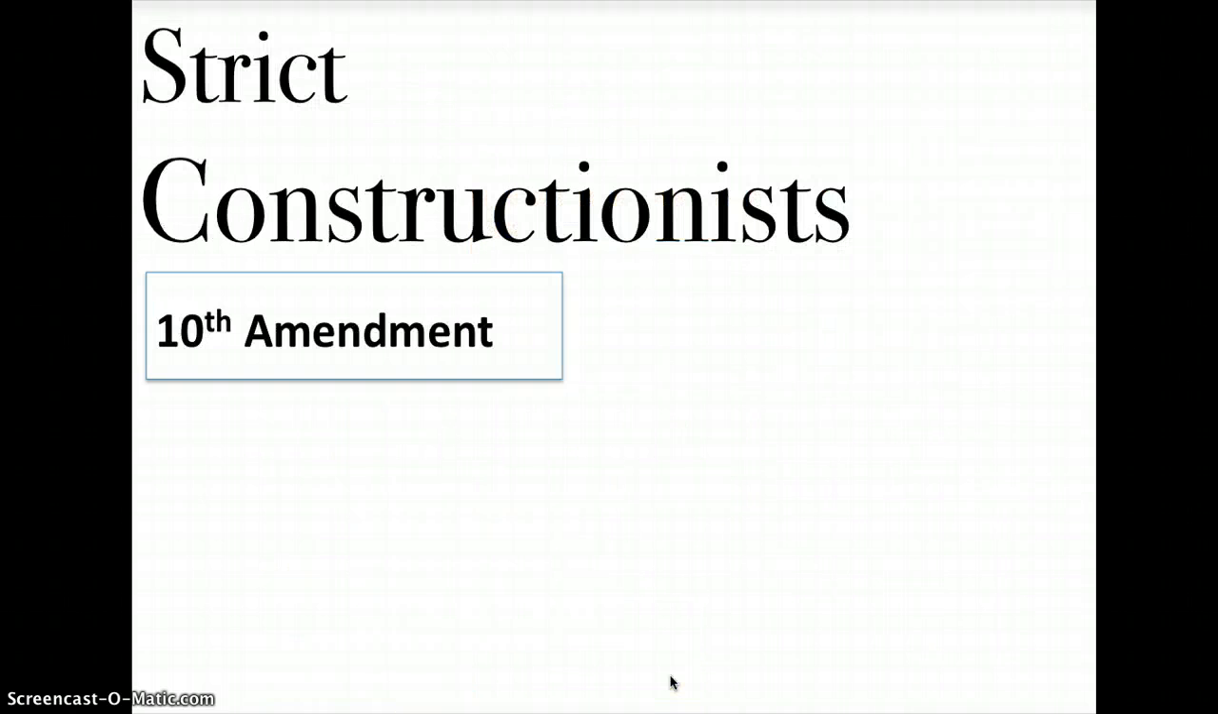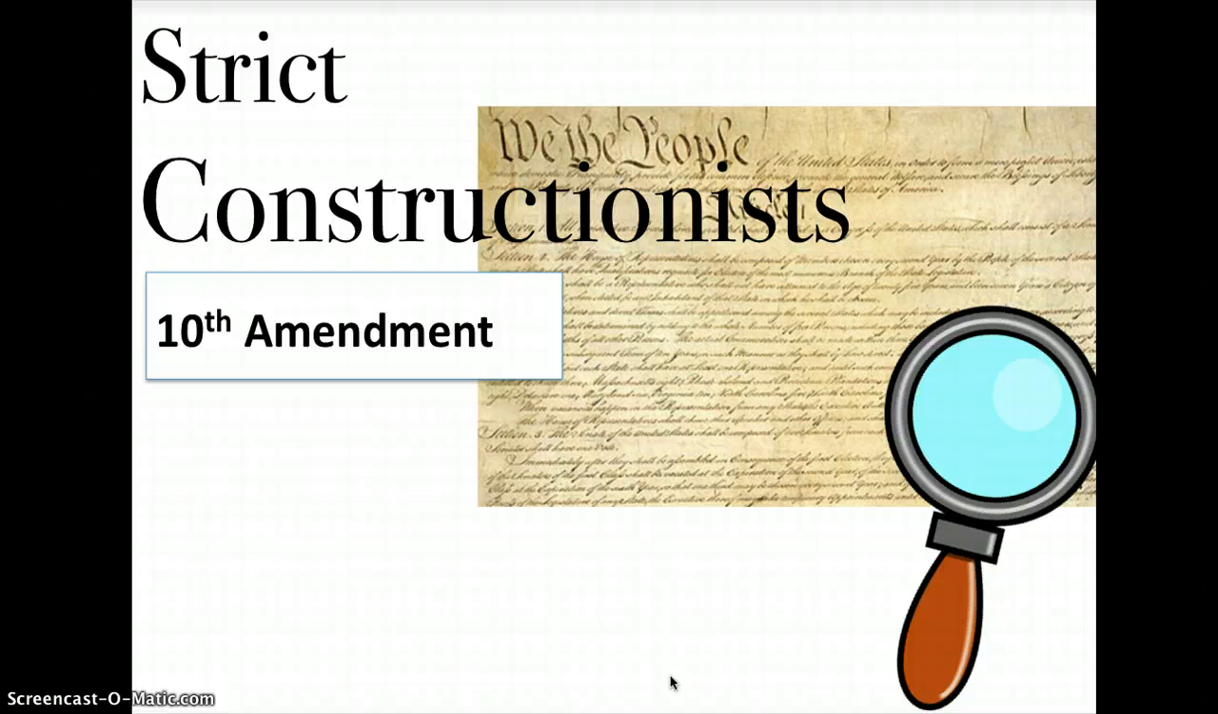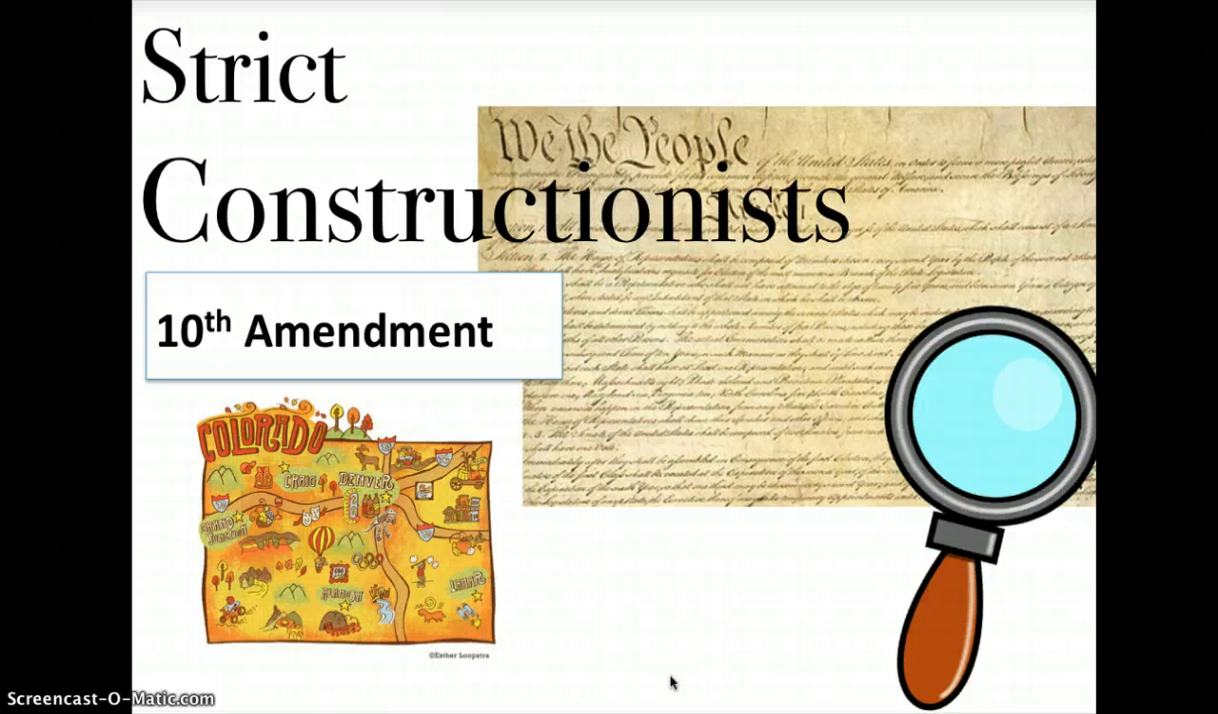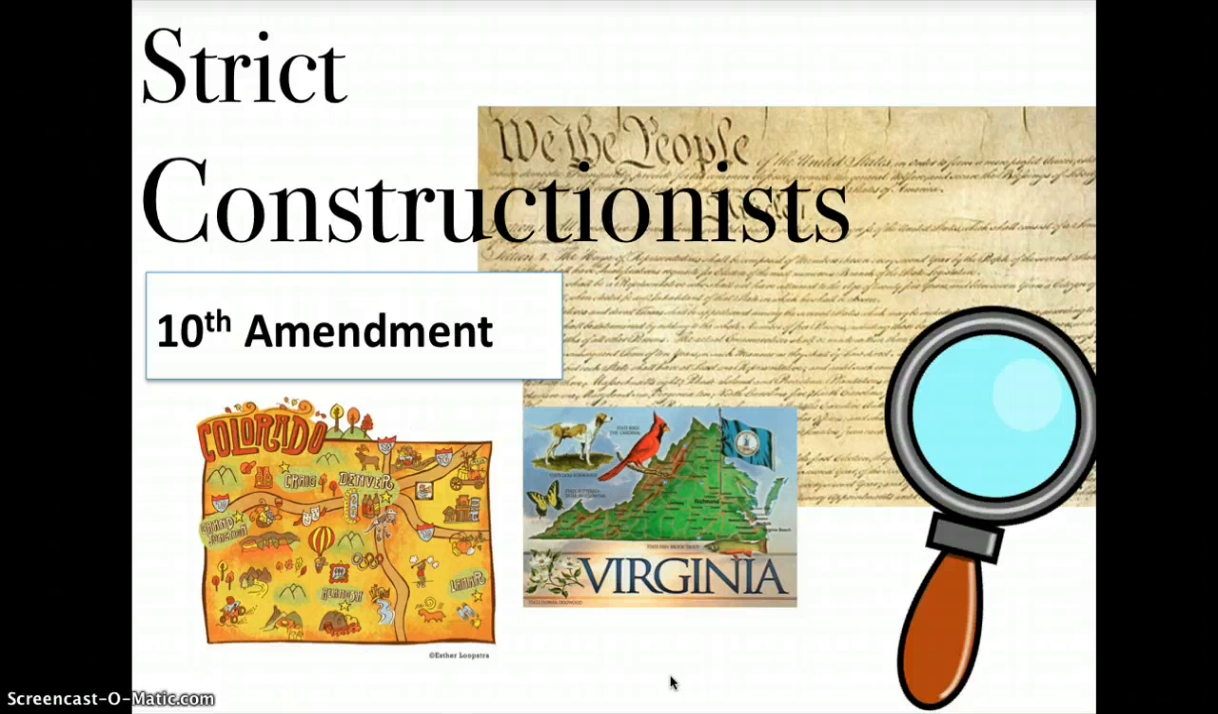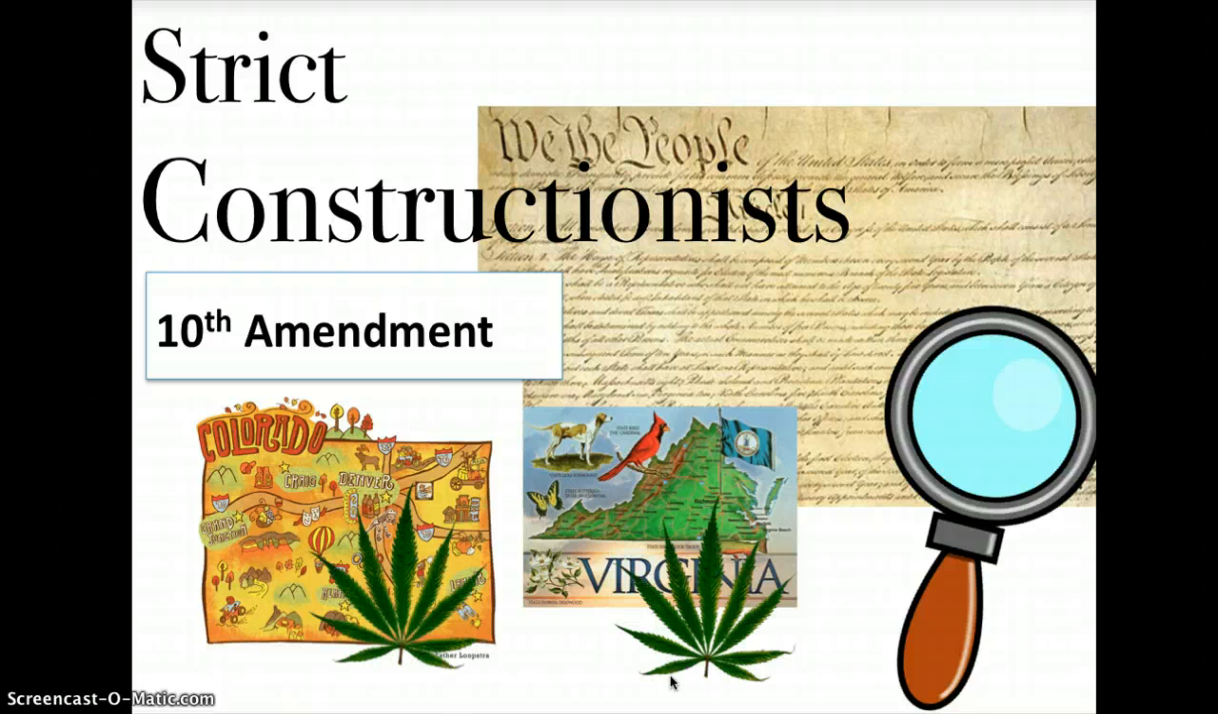Strict constructionists disagree. They think that Congress should have very limited implied powers, and powers not named to Congress should be given to the states. For example, strict constructionists might think it's not necessary for Congress to set national drug laws in order to regulate trade, that maybe the states should have the power to do this. So when we say strict, we're talking about strict or limited powers of Congress. Powers go to the states here.